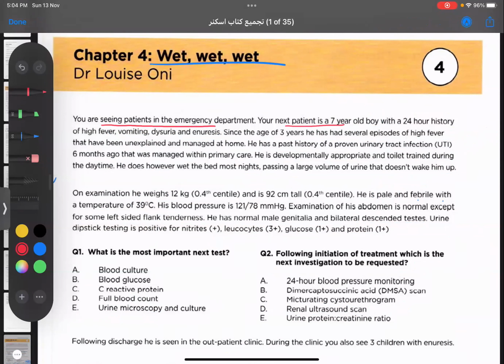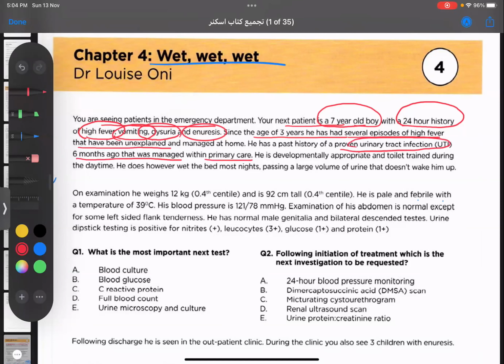Your next patient is a 7-year-old boy with 24-hour history of high fever, vomiting, dysuria, and enuresis. Since the age of 3 years, he has had several episodes of high fever that have been unexplained and managed at home. He has a past history of proven urinary tract infection. So he had a history of urinary tract infection before. 6 months ago, he was managed within primary care. He is developmentally appropriate and toilet trained during the daytime. He does, however, wet the bed.